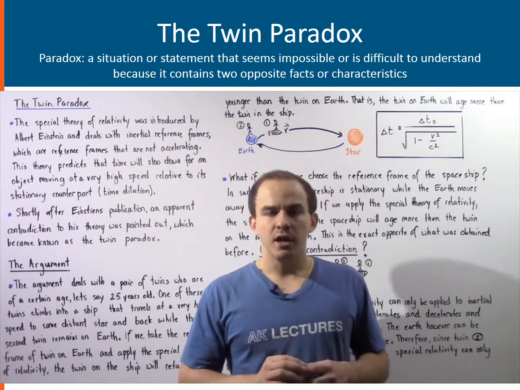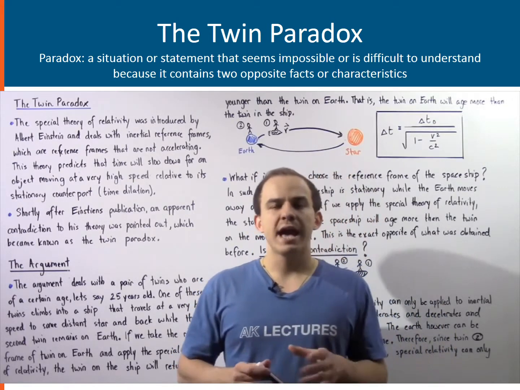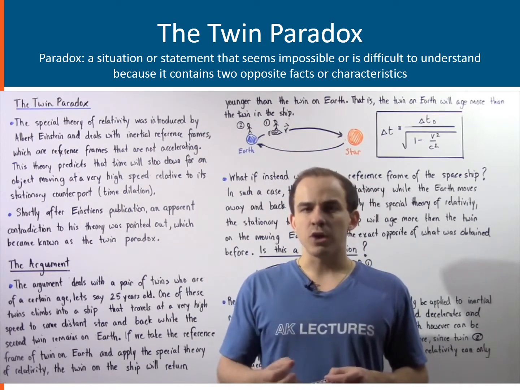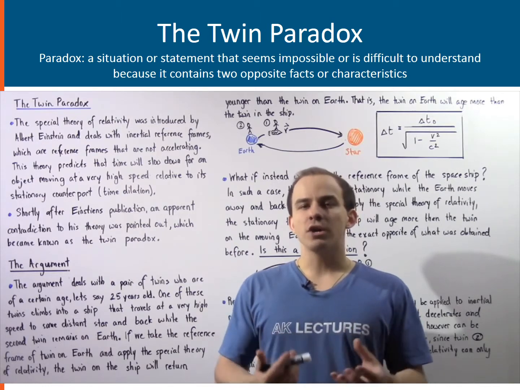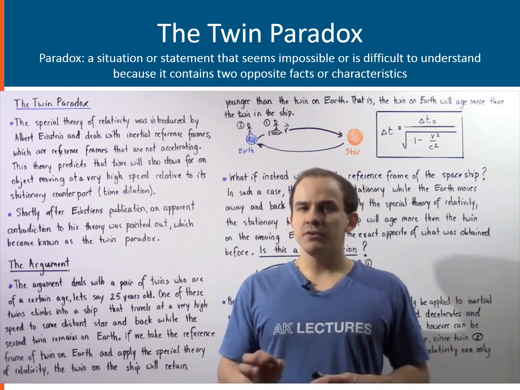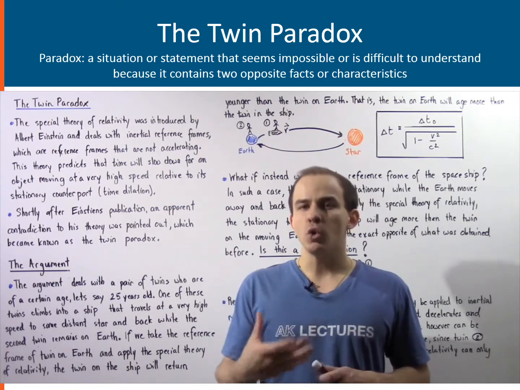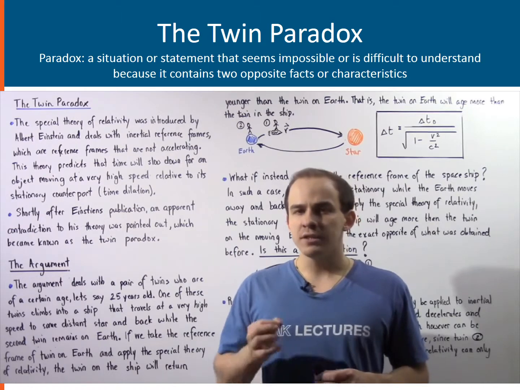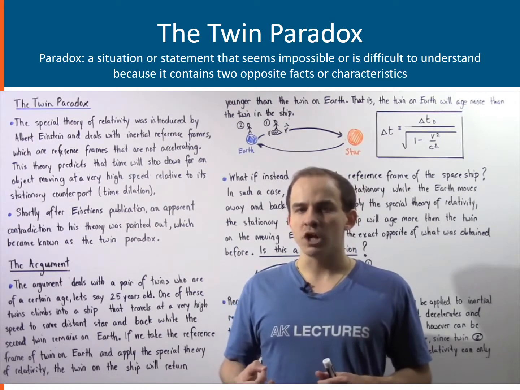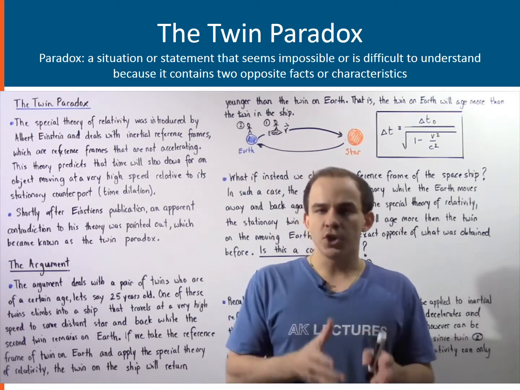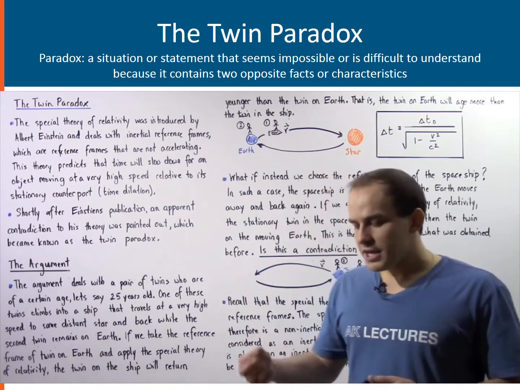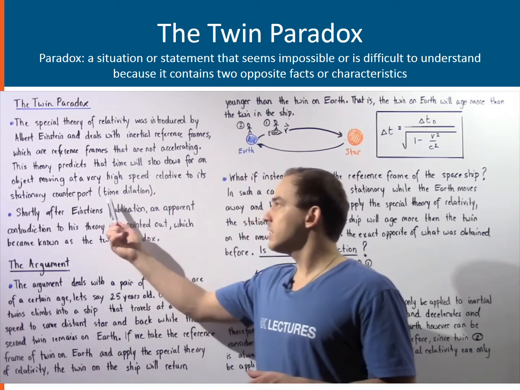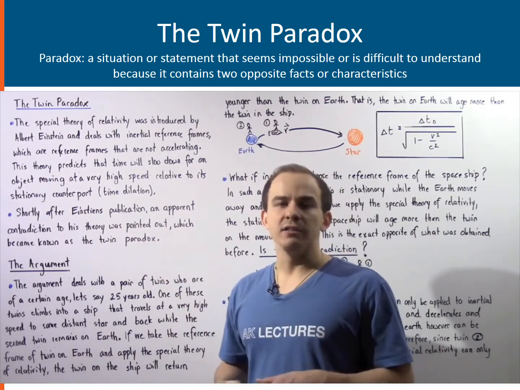The special theory of relativity was introduced by Albert Einstein in 1905, and this theory deals with inertial reference frames that are not accelerating. Now, this theory predicts that the time will slow down for objects that are traveling with very high speeds relative to their stationary counterpart, whose reference frame is an inertial reference frame. So Einstein's special theory of relativity basically predicts the concept we know as time dilation.